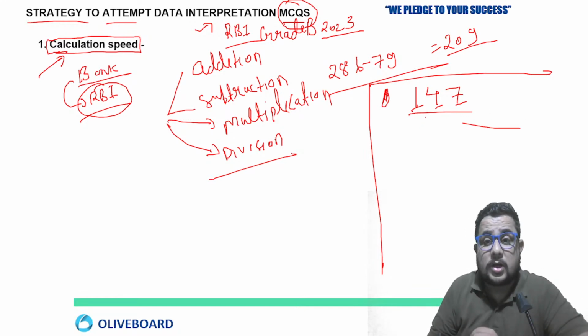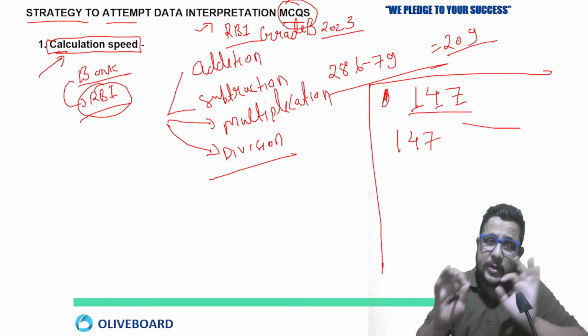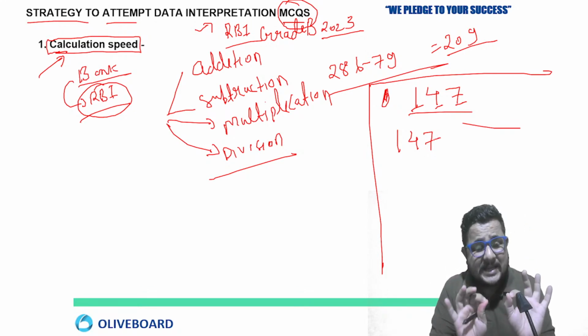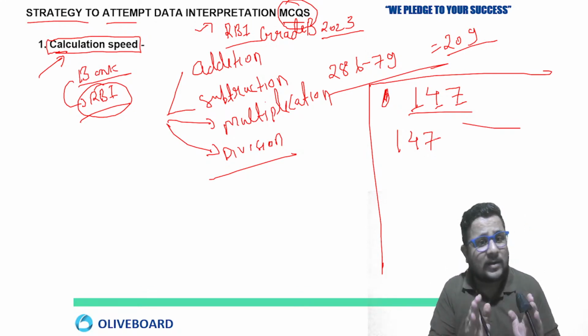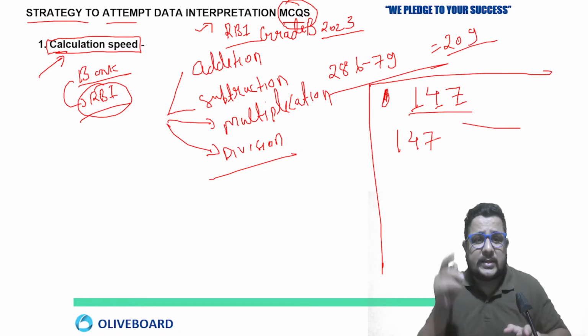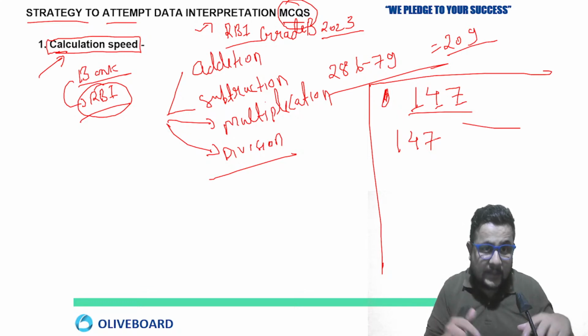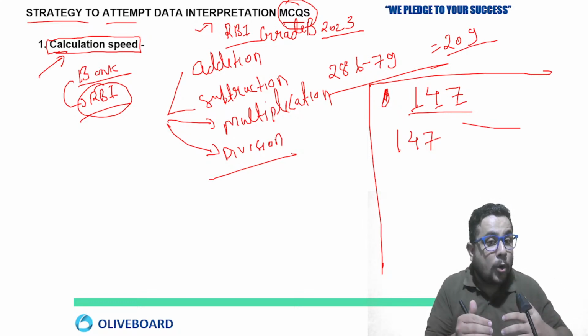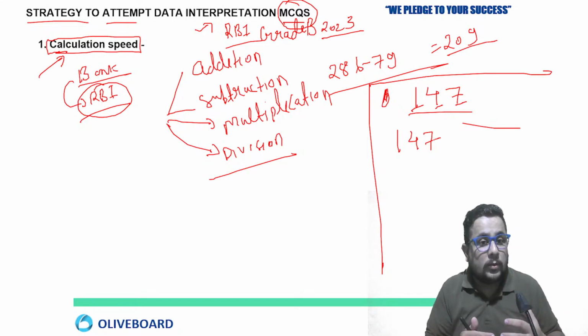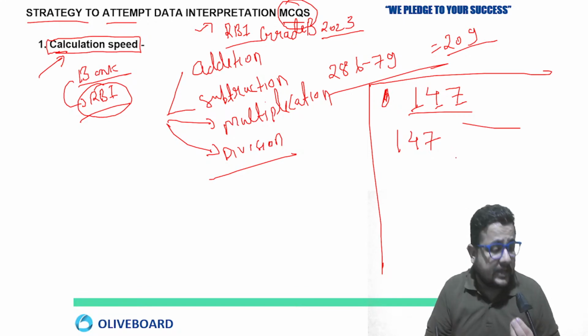So if I talk about that, what approach? See, just break the number. If I'm saying 147, today I'm going to give you some basics which are very, very important for your calculation. We will discuss everything: the right approach, from where you have to start the question, what things you have to keep in your mind when you are attending the mock, and after that what you have to do. How you can improve your approach towards data interpretation.